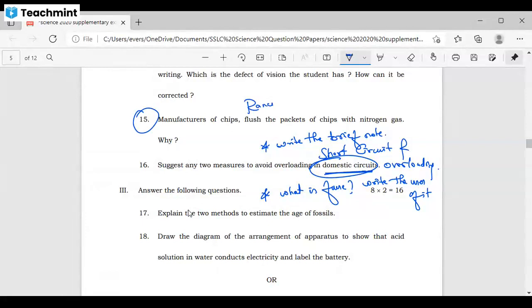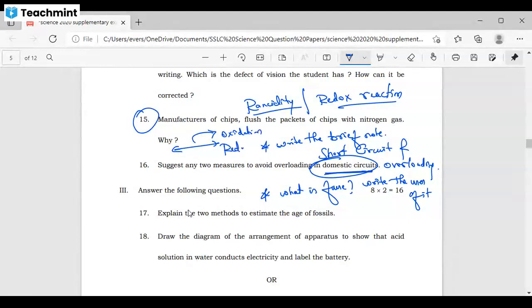Study the topic of redox reactions. Here also they can give you a diagram-based question. For example, they will give some reaction, and in this reaction they ask you to identify where oxidation is happening and where reduction is going to take place.